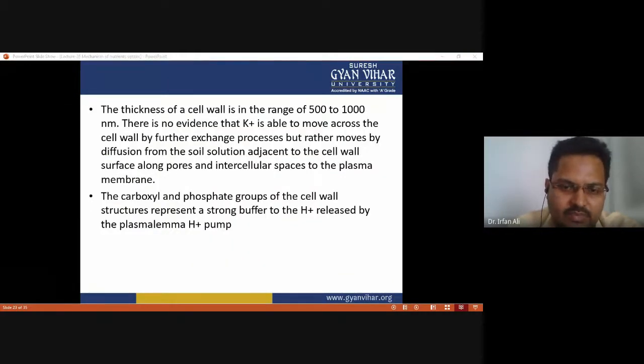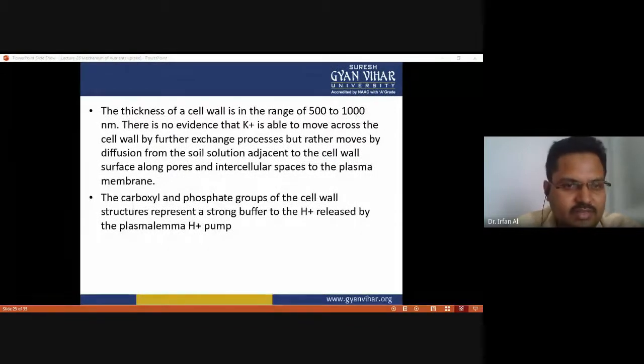And the thickness of the cell wall is in the range of 500 to 1000 nanometers. There is no evidence that potassium ion is able to move across the cell wall for further exchange processes, but rather moves by diffusion from the soil solution adjacent to the cell wall surface along pores and intercellular space to the plasma membrane. Okay, it means there is no carrier needed. It is just exchange or transport in by diffusion. And the carboxyl and phosphate groups of the cell wall structure represent a strong buffer to the H ion released by the plasmalemma. Okay, hydrogen pump.